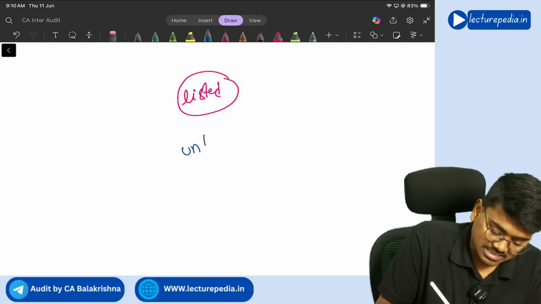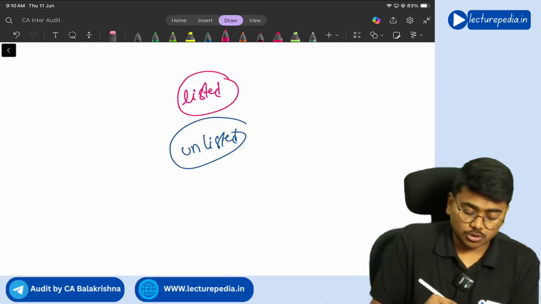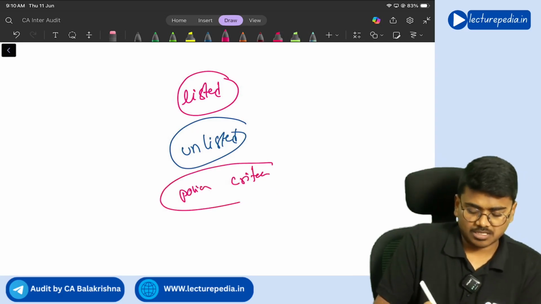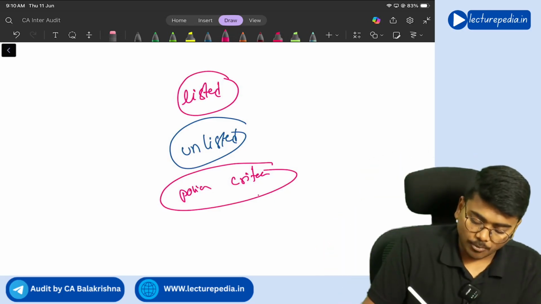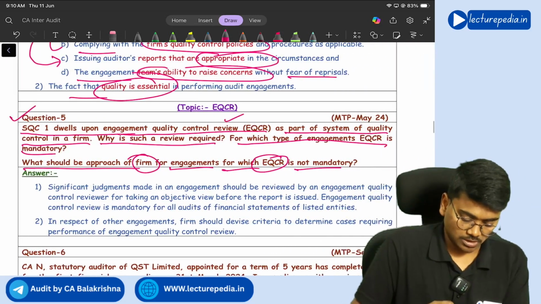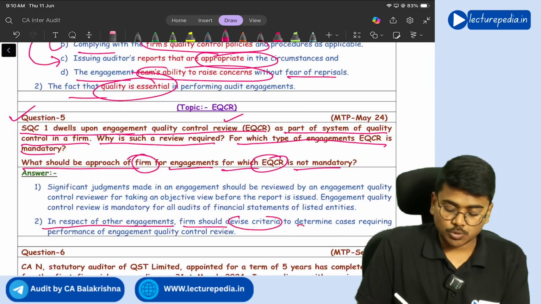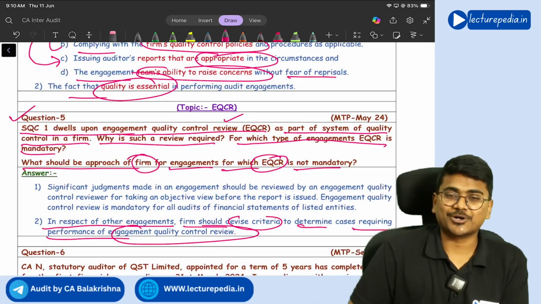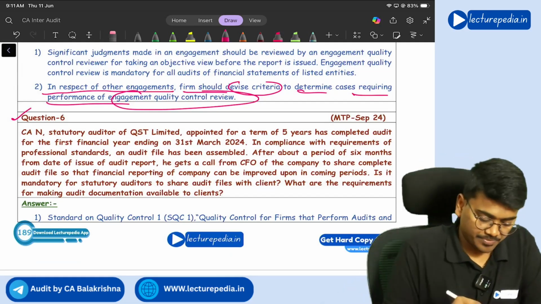If it is unlisted, then firm's system of quality control should contain policies and procedures and certain criteria wherein you can decide that if this criteria is met, you will appoint EQC reviewer for unlisted companies also. Getting it? Yes. So in respect of other engagements, firm should devise criteria to determine cases requiring performance of engagement quality control review. Got it? Yes, sir. Next, question number 6.